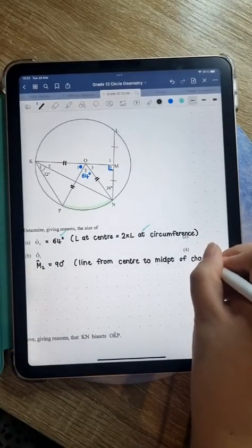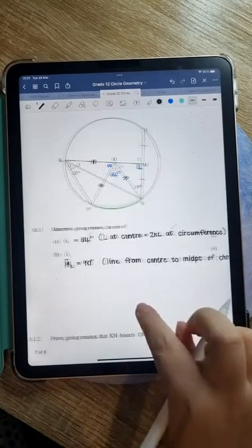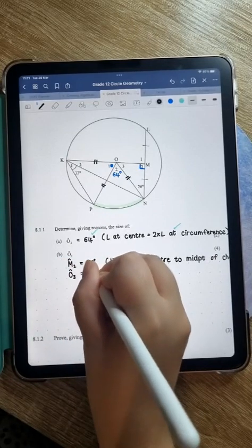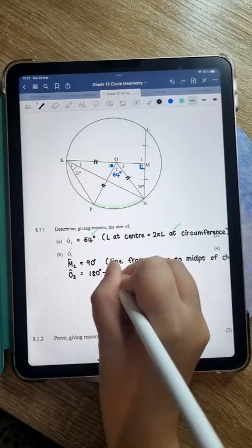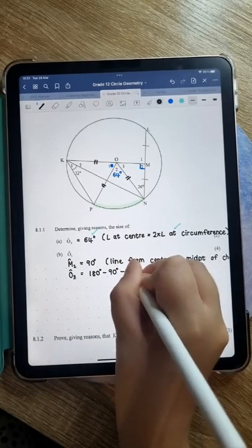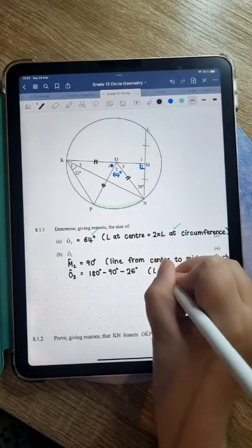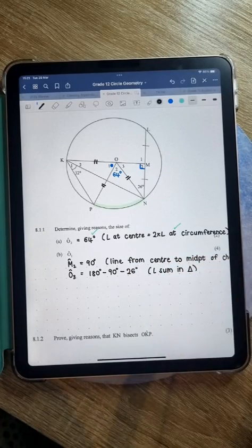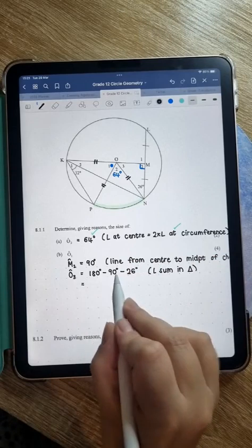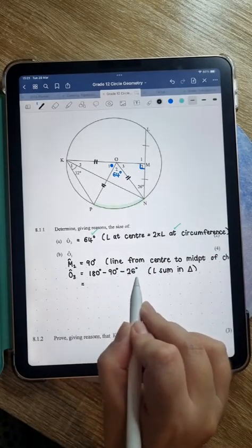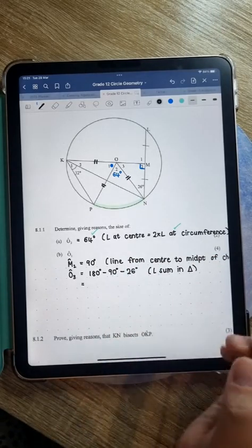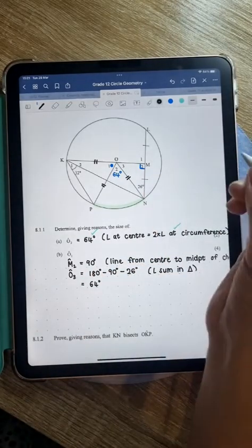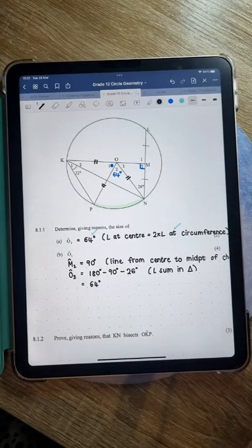Okay, so line from center to midpoint of chord, that's 90. So then O3 is equal to 180 minus 90 minus 26 degrees. The reason for that is angle sum in triangle. All right, so 180 minus 90 is 90, minus 26, so 90 minus 20 is 70, minus 6 is 64 degrees. All right, so O3 is also 64, is that correct?